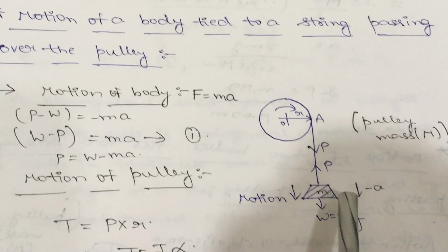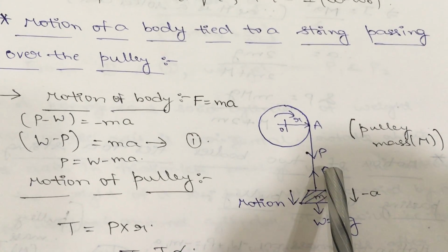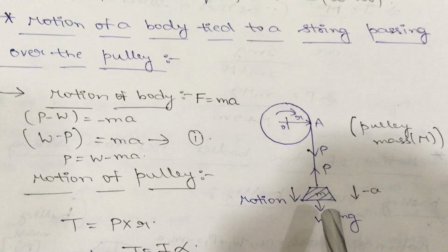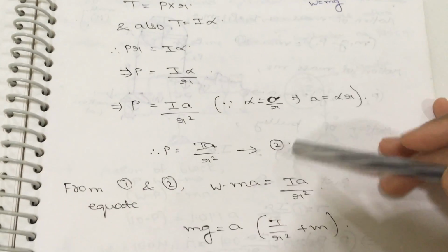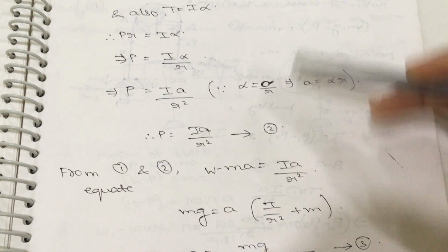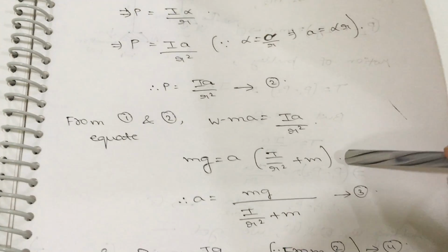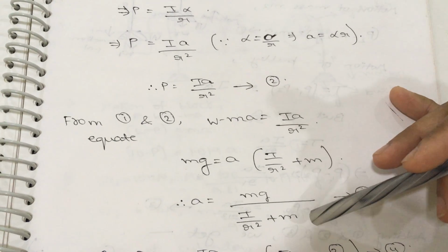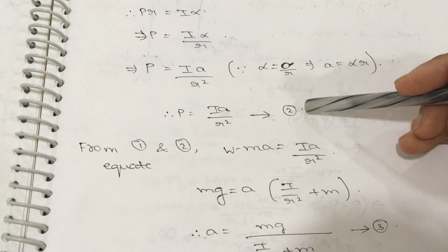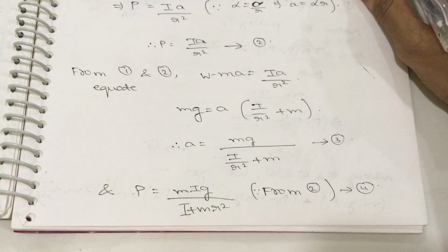Now in this complete system, the P value will be the same for the body and for the pulley. So equate the first equation with the second equation. You will get the acceleration formula. Now substitute the acceleration value in the second equation. You will get the P formula.